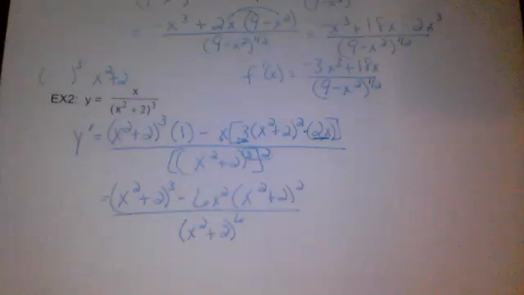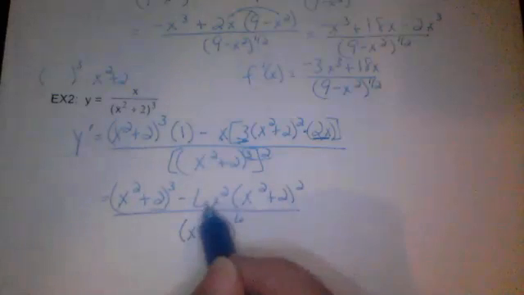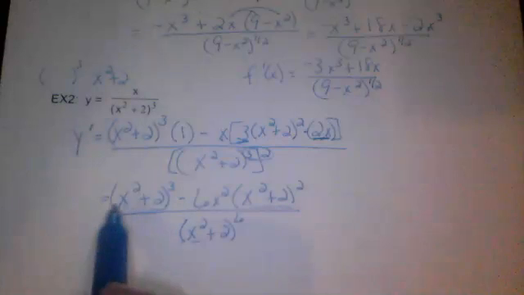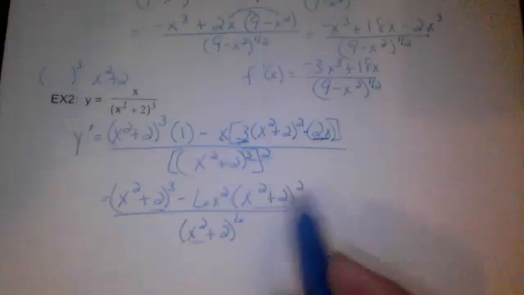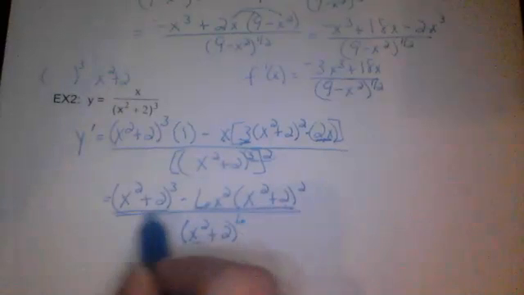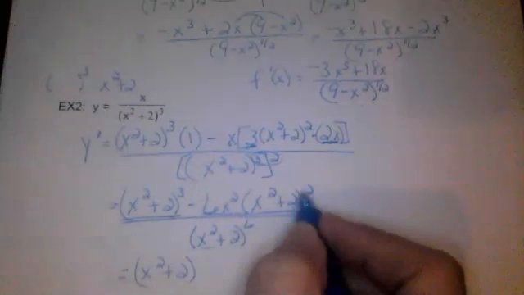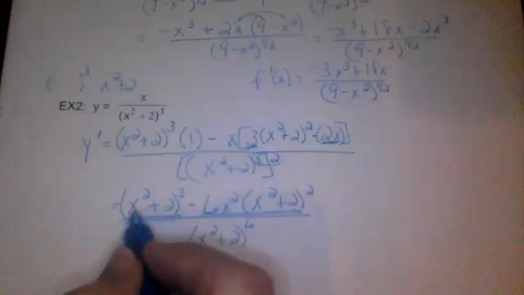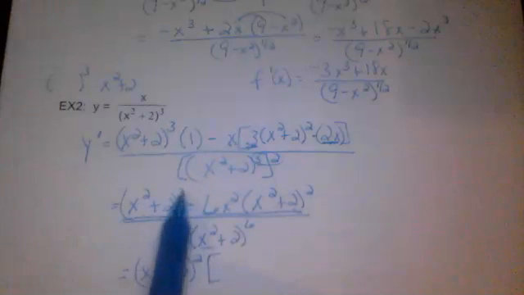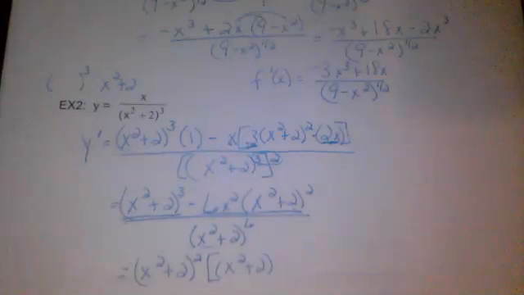However, all of this will reduce, because if you'll look, every one of these terms right here, this term, and this term, all have x squared plus 2. So I can factor out from each of these two terms an x squared plus 2 to the lowest power, which would be the square. And when I factor out x squared plus 2 squared from this, I still have an x squared plus 2 left over.